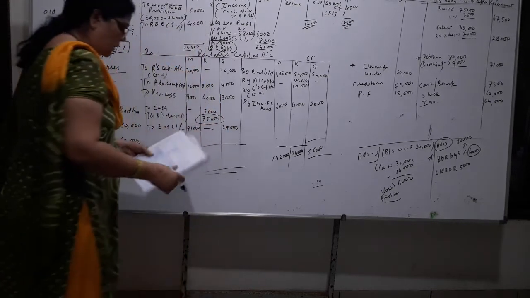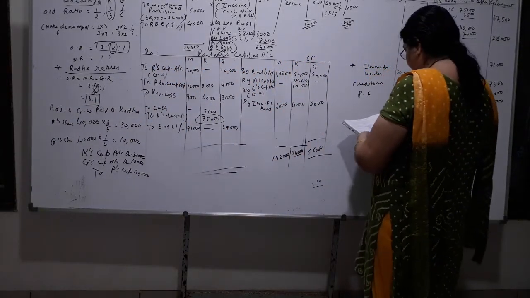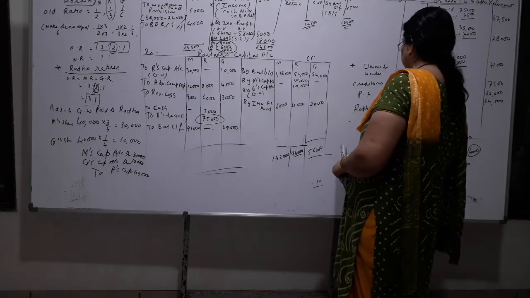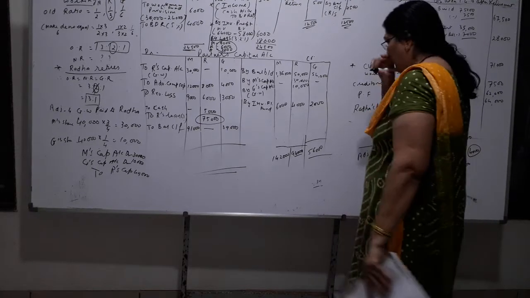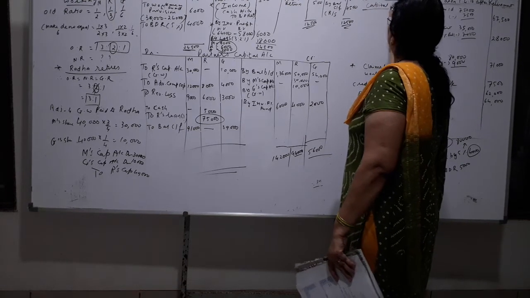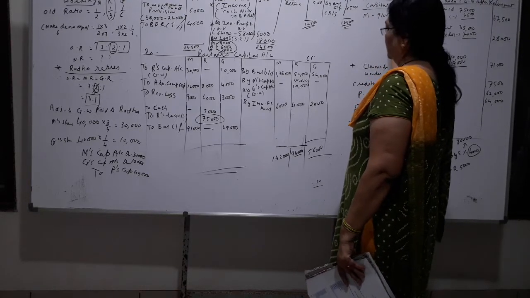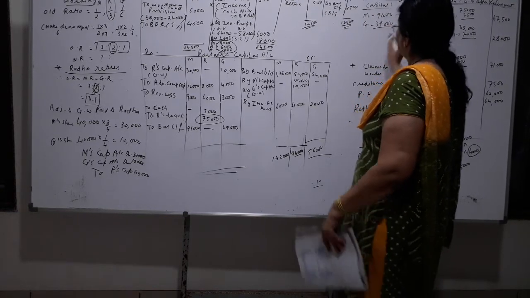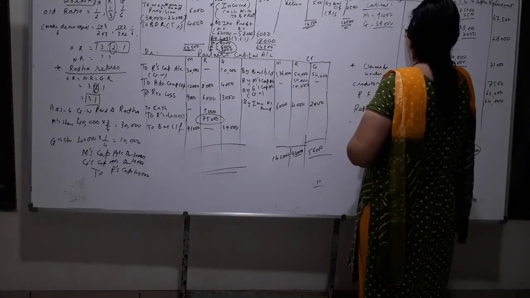I will put a circle. 75,000 loan, which you will enter in the balance sheet. Okay, Radha's loan. How much? 75,000. And what you will write here in capital? Capital: Madhav 91,000 and Gopi 39,000. Okay, and the total is 1,30,000.